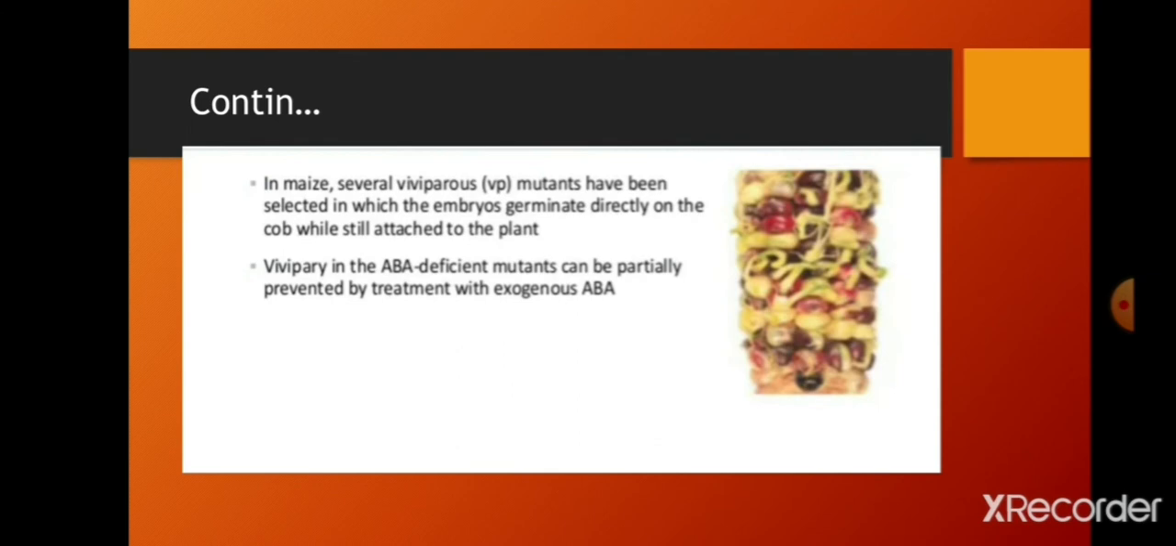Next, in maize, several viviparous mutants have been selected in which embryos germinate directly on the cob while still attached to the plant. Vivipary in ABA-deficient mutants can be partially prevented by treatment with exogenous ABA. Exogenous means spraying externally. Maize is an important example to be noted here.